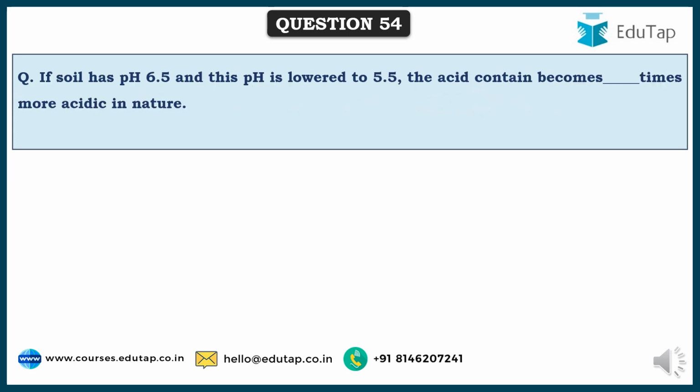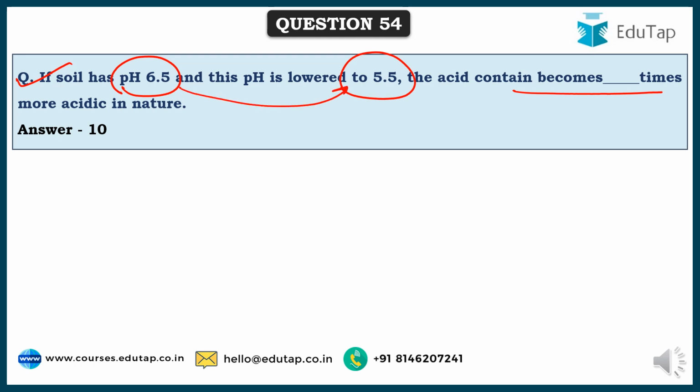So friends, here comes the next question. If soil has a pH of 6.5 and this pH is lowered to 5.5, then the acid content becomes how many times more acidic in nature? 10 times, because the pH has been lowered by one point, and as the pH is lowered, the acidity increases, so the acidity increases by 10 times.